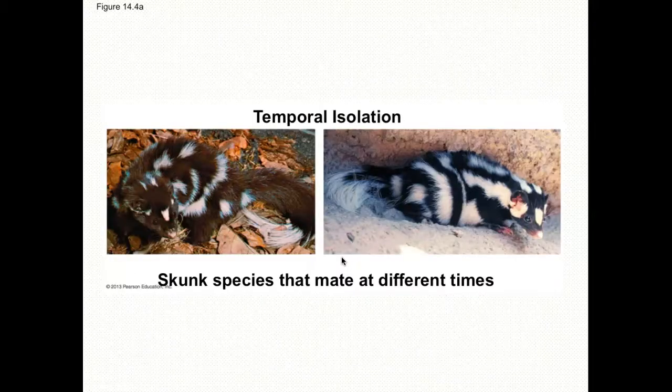The first prezygotic barrier makes it unlikely that two populations will come together and breed, because they have their mating seasons at different times. This one is skunk species. They mate at different times of year. So when one population is ready to mate, the other one's not, and that keeps them apart. Their mating habits are separate, and that is a prezygotic barrier. It's temporal, temporal meaning time. The timing is off.